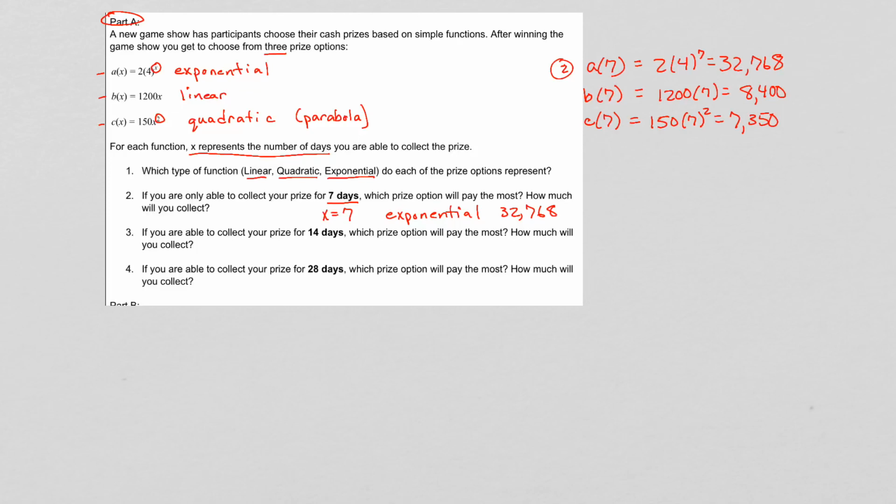All right, for number 3, we're going to plug the numbers in again, but this time it's asking us about 14 days. So A of 14, B of 14, and C of 14. This is where you put the 14, where the X is. Wherever there's an X, that's where the 14 goes.